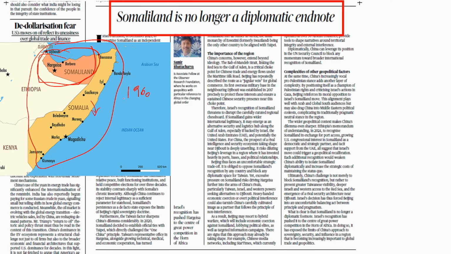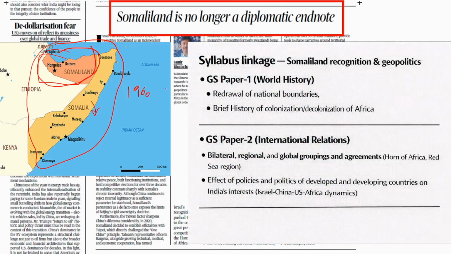So here you can also see the world history aspect. In world history we have these topics: redrawal of national boundaries. How this redrawal of national boundaries happened in Africa is very important. And colonization and decolonization are also given in the syllabus, so colonization and decolonization of Africa are also relevant here.